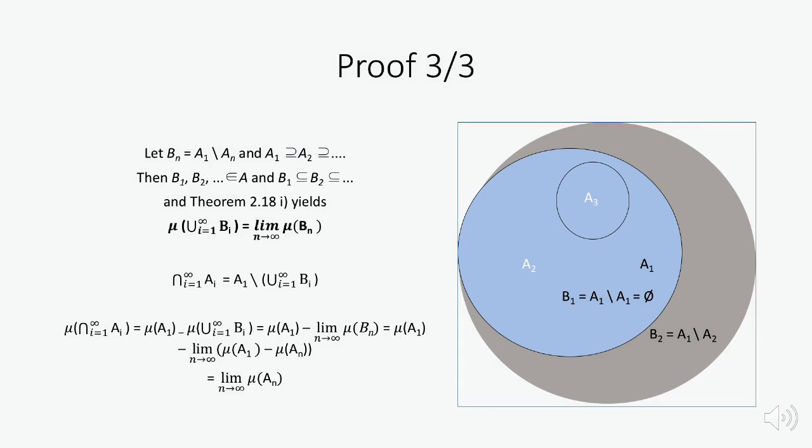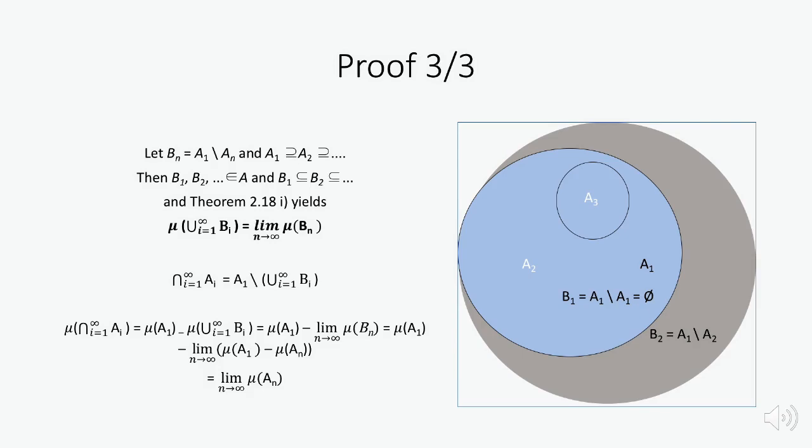For the next step, we assume that the gray circle is now A1 and that every circle A2, A3, etc. is a subset of A1. Again, we want to get pairwise disjoint sets, so we set Bn equal to the difference of A1, which is now the superset of A2, A3, etc., since they are part of A1, and An. So for n equals 1, we get the difference of A1 and A1, which is the empty set. And for n equals 2, we get the difference of A1 and A2, which is the remaining part of the gray circle if we subtract the blue part from it.